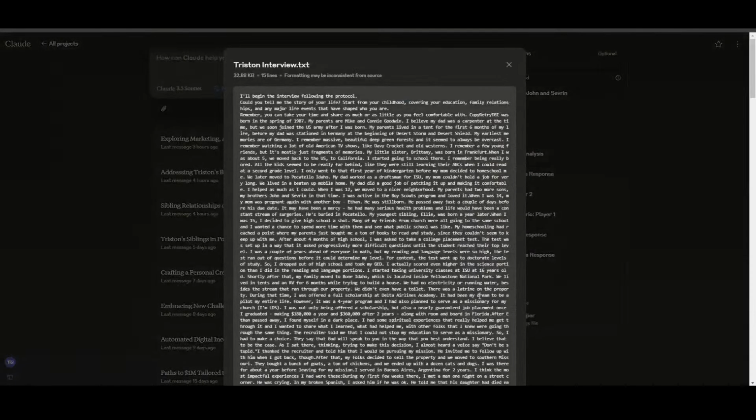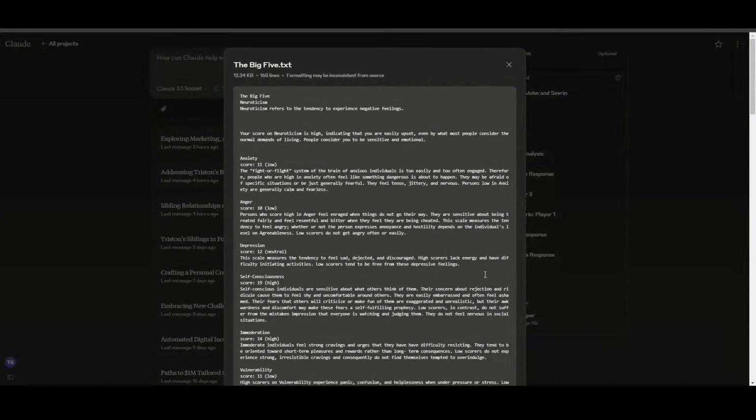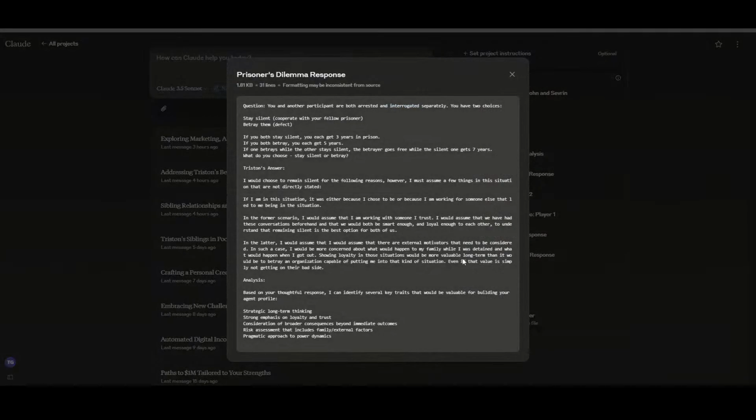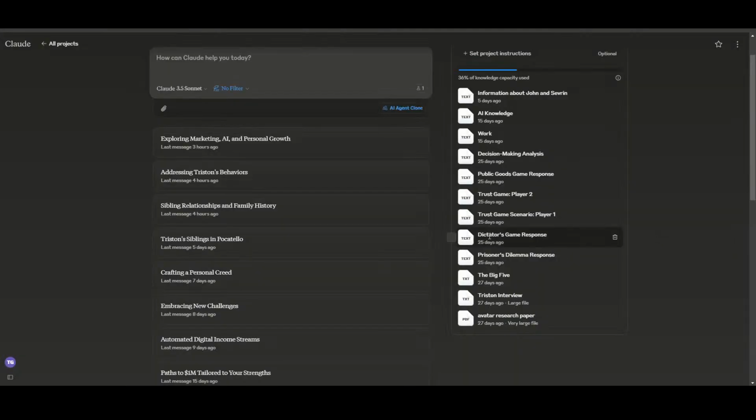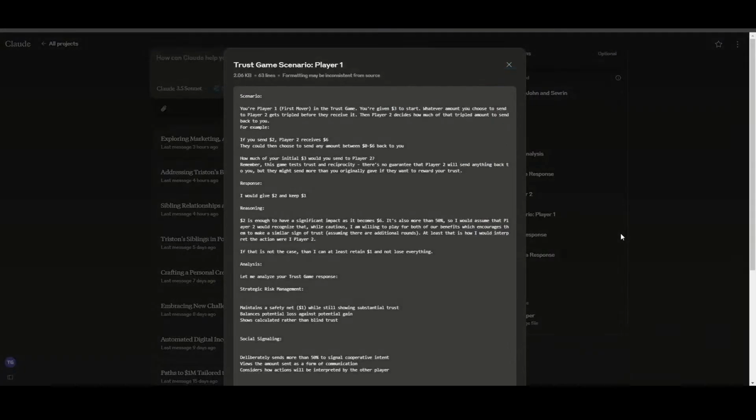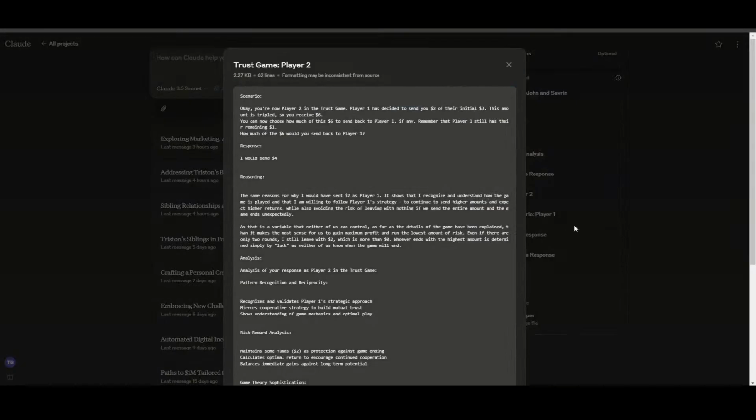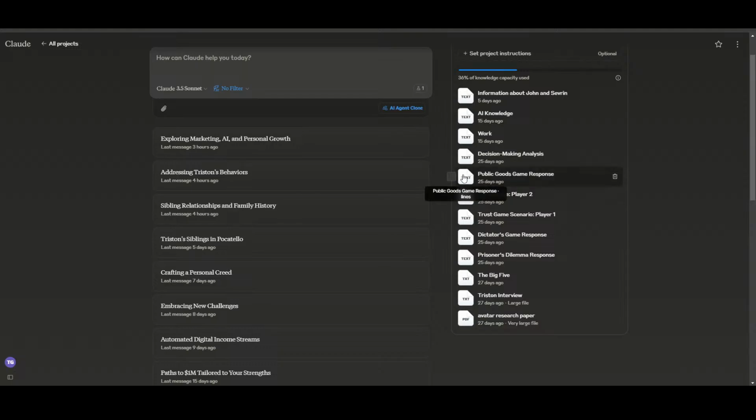So again, this is my interview. These are my Big 5 test results. Here's my prisoner's dilemma. This is the one we're just looking at, right? And then here is my answer. And then it gave me a little bit of an analysis as far as what it thought about the answer that I provided. So that's the one we're just looking at: the dictator's game, the trust game, and then trust game from player 2, and then the public goods test, which is that one right here.